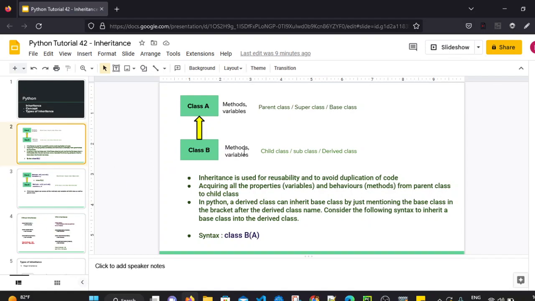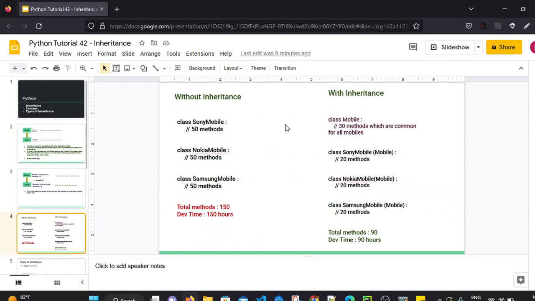So we will see one simple example or need of inheritance and how inheritance can reduce the effort. So let's say there is one module, or let's think like a developer. Let's say there are 3 classes for Sony Mobile, Nokia Mobile and Samsung Mobile. So the developer has to develop these 3 types of classes. Each class will have some implemented methods. So class will have methods, we have seen already.